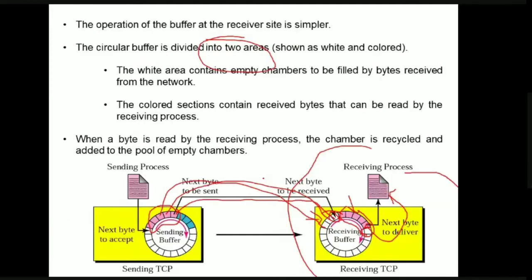So why are we using the concept of buffers? Due to two reasons. Due to speed mismatch, the receiver cannot receive the information sent by the sender if the sender is working at more speed compared to the receiver, and there is also the problem of congestion in the network in real time. So for this reason, we obviously need the buffer concept.